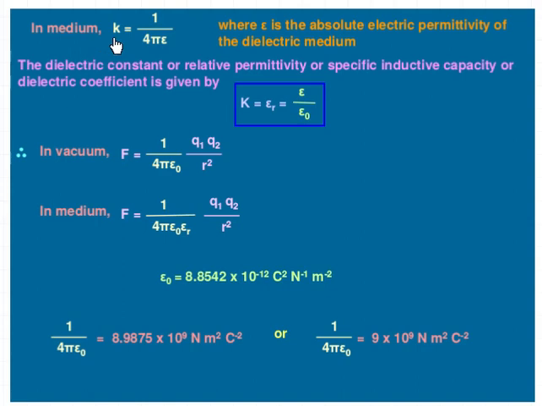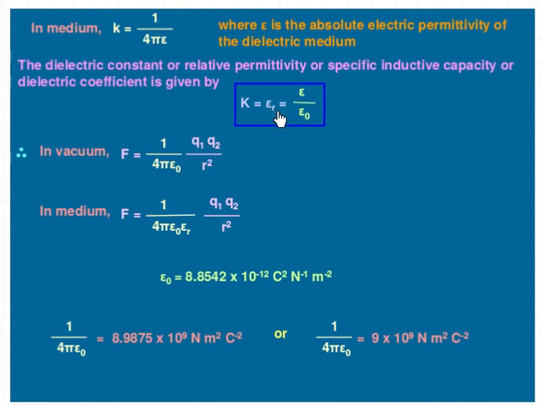So for that case, the value of the constant K is equal to 1 by 4 pi epsilon. It was epsilon 0 previously, now it is only 1 by 4 pi epsilon. So what is epsilon? Epsilon is equal to, you can see, the product of epsilon r into epsilon 0.